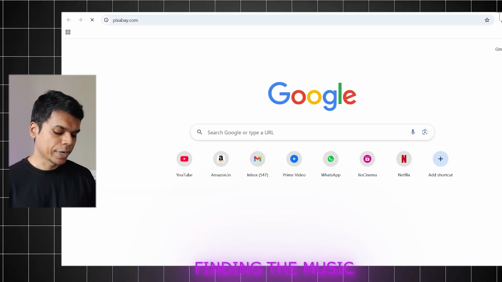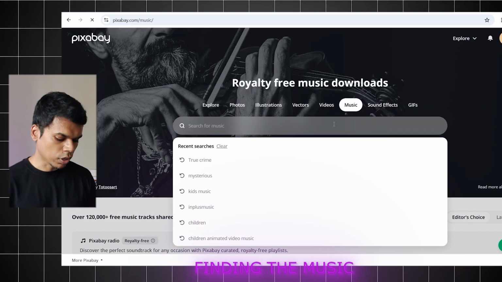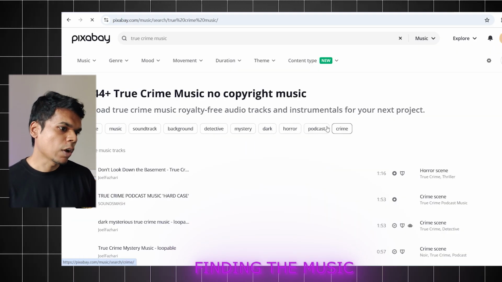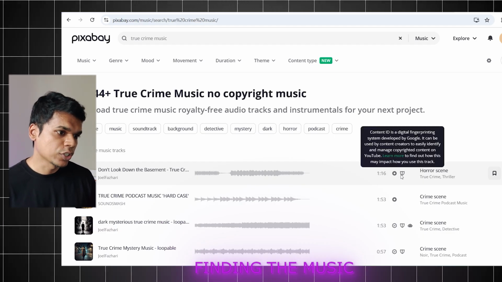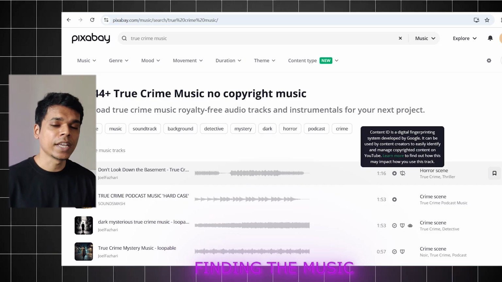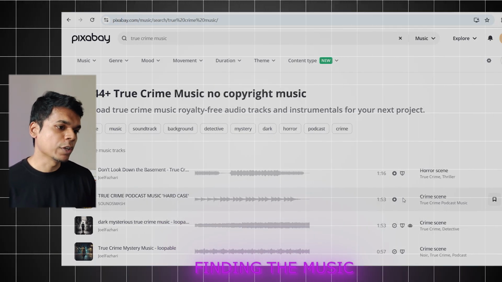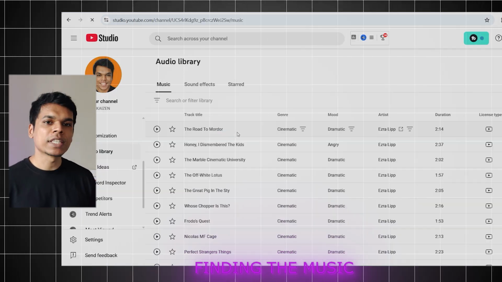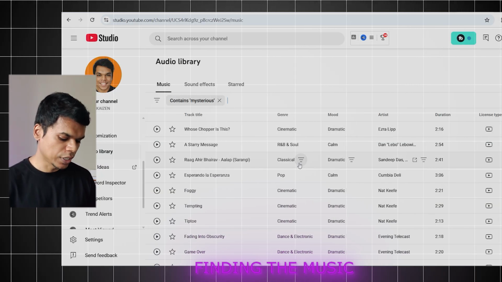The most important thing is finding the right audio. You are going to head over to Pixabay, select music here and search for true crime music. Now it is giving me different tracks, but make sure this icon is not present. This shield icon is not present in the track because it has content ID and it can copyright strike down your video from YouTube. So download the video that does not have that shield icon, or you can simply go to YouTube Studio and in their audio library you can search some mysterious music.